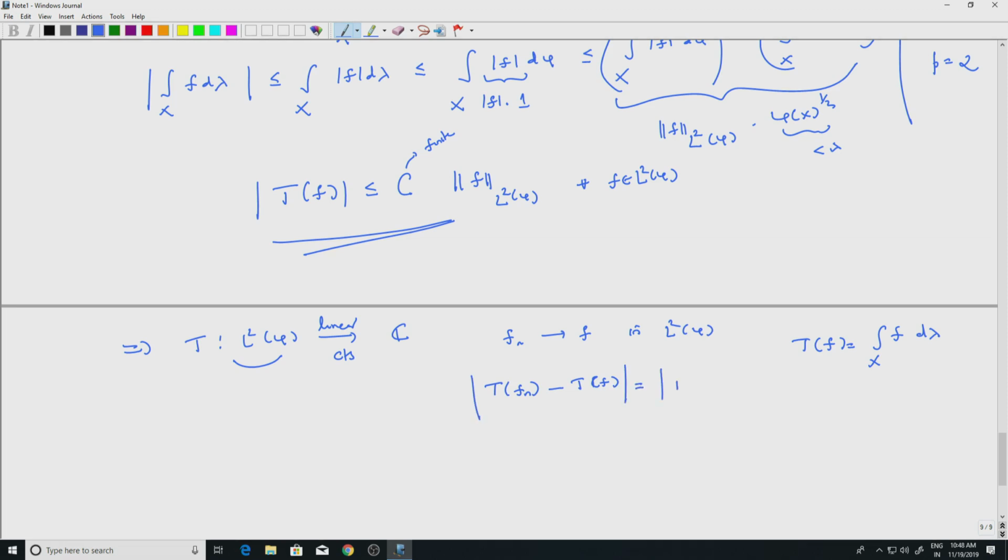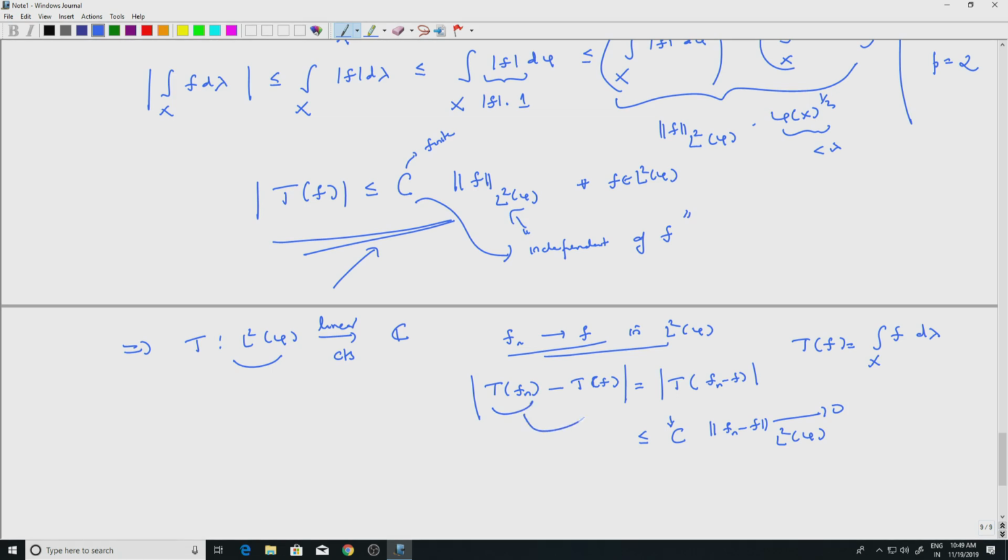But T is linear, so Tfn minus Tf is T of fn minus f. But now I can apply this inequality. So this is less than or equal to some constant which is finite. It has nothing to do with f, so the constant here is independent of f, that is important. So I have some constant here which is independent of f times the L2 phi norm of fn minus f. That is what we have here. But this goes to 0 because fn converges to f in L2 phi. That means Tfn converges to Tf. So T is continuous. So the continuity part is true.